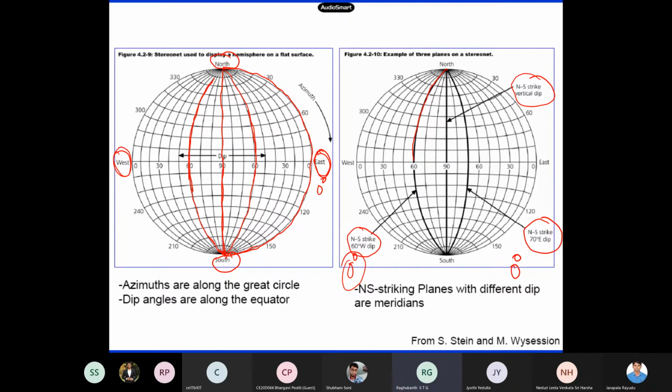So this is how people draw the stereographic nets, and this one is 90 degrees if we write it to indicate. If you have a fault plane which is dipping like this, I'm just drawing it like this. 70 degrees, this is this. The meaning of this one is this, whereas the meaning of this one is that the fault is also dipping towards this side. That is 60 degrees. But this is dipping towards this side. So this is east and this is west. That is how they indicate these numbers.